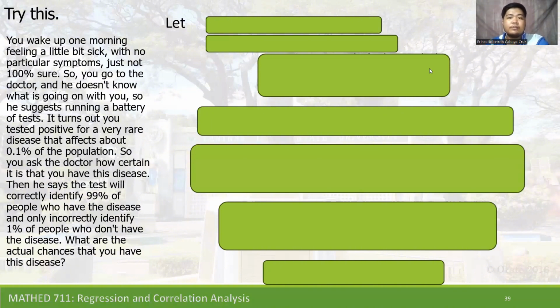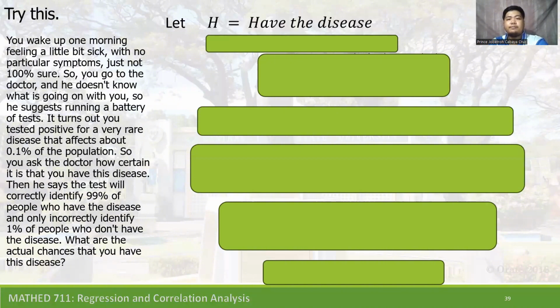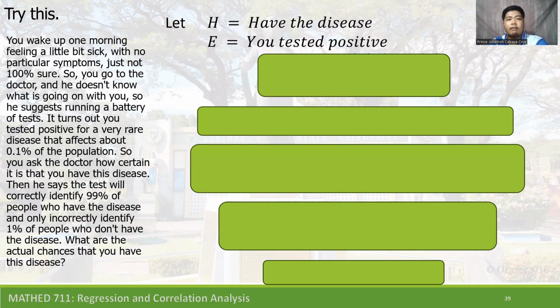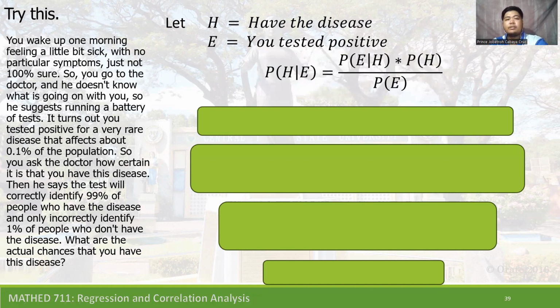So using the Bayes theorem, this is the part where you wake up in the morning feeling sick. To answer that, we are going to use the Bayes theorem. Let H be having the disease and E be that you tested positive. So to use the Bayes theorem, we have to indicate H as having the disease and E as you tested positive.